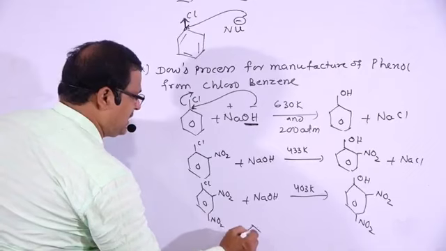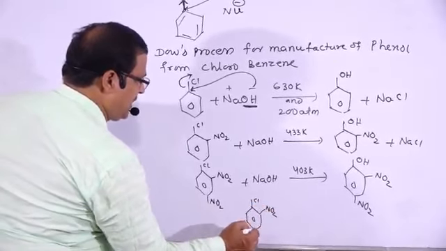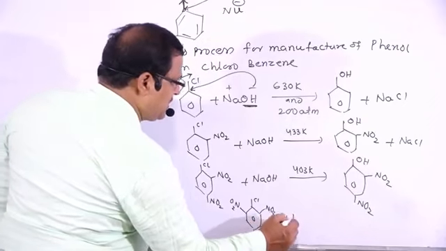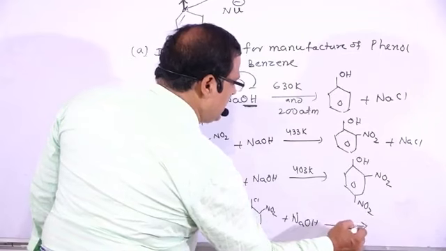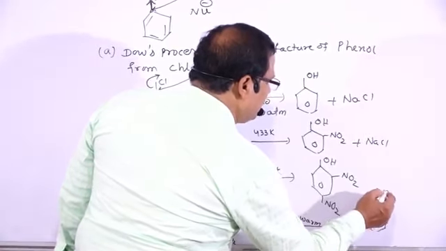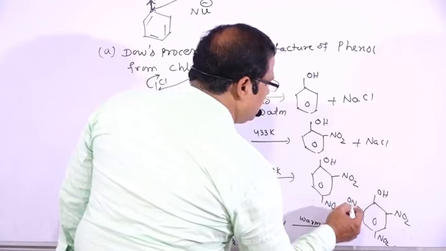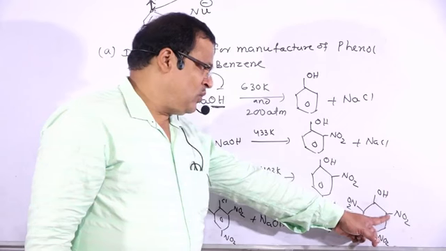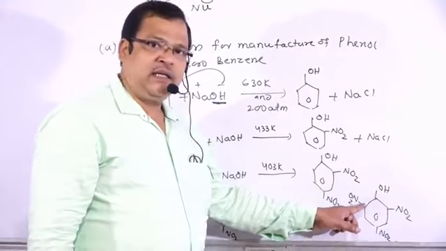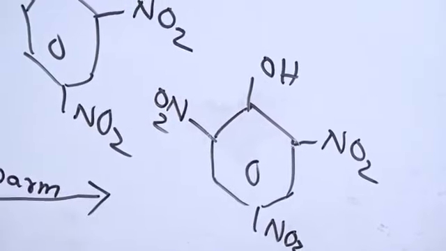But if we take the case where all the ortho and para positions are occupied by NO2 groups, plus NaOH, only warming is needed. That forms this product, picric acid, that is 2,4,6 trinitrophenol. 2,4,6 trinitrophenol will form, otherwise known as picric acid.